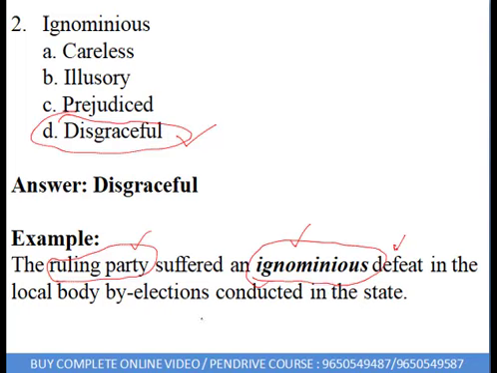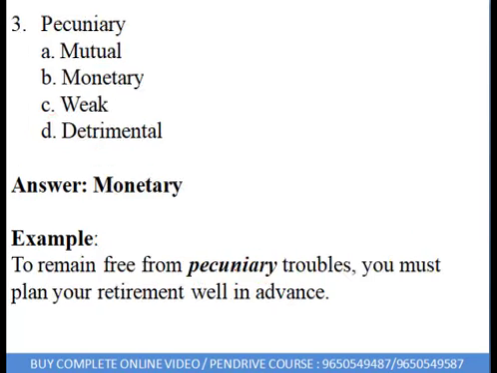There's a state in which local body by-elections were conducted, and the ruling party got the ignominious defeat. So learn the word like this by writing ignominious defeat. That's how you'll be able to keep ignominious in your mind. Earlier I told you obstreperous teenager, the teenager which is uncontrollable or disobedient. So ignominious defeat, that means that defeat is disgraceful.